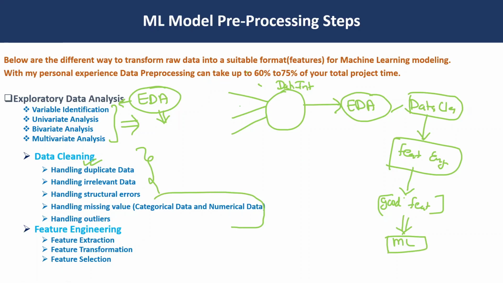It means we have different source systems, then we store that data, which is called data integration. Then we do the EDA, where we try to understand our data. Once we are able to understand our data, we perform the data cleaning steps with these techniques. Then we perform the feature engineering steps, and after that we get good quality features. Here I only mentioned some of the techniques we use in the data pre-processing steps.